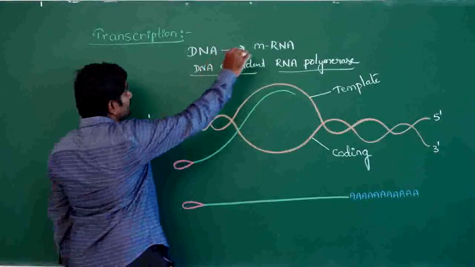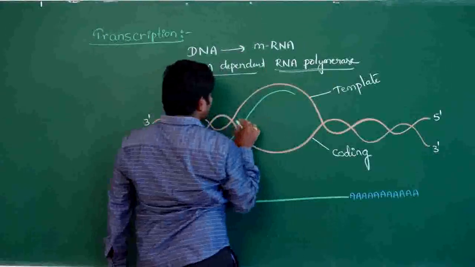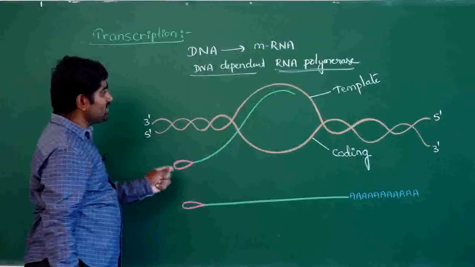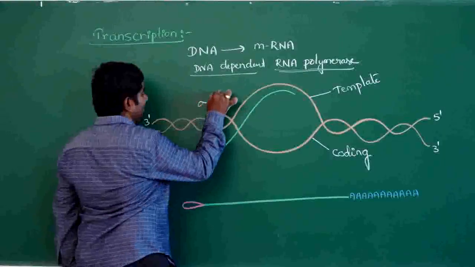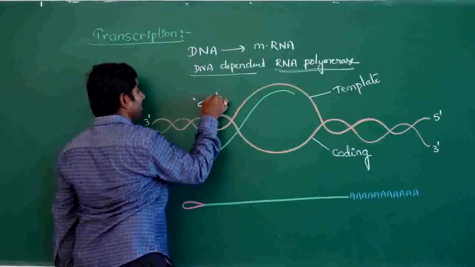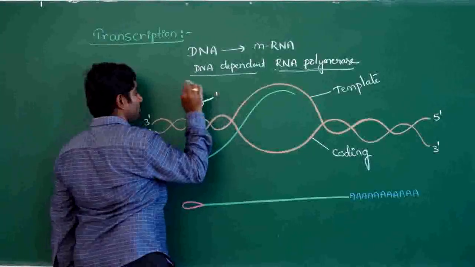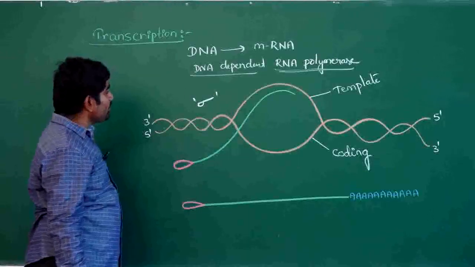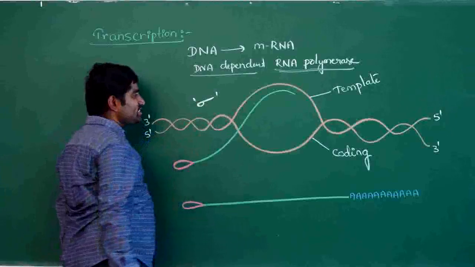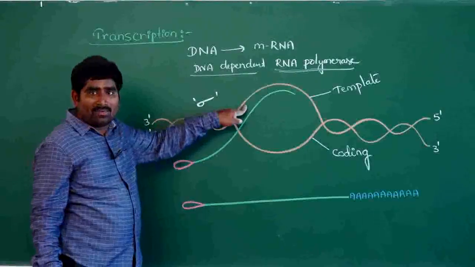Whenever RNA polymerase binds to the promoter region, the sigma factor is activated and initiates the transcription process. Then mRNA starts copying the template strand complementarily.